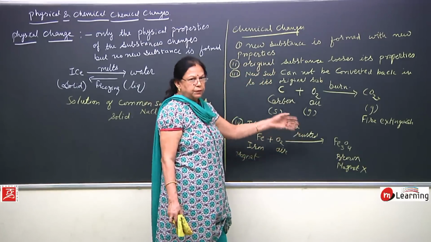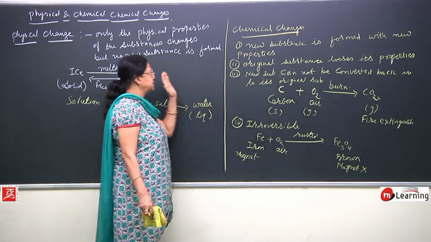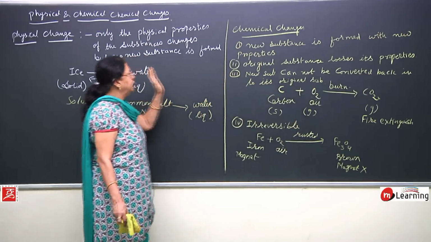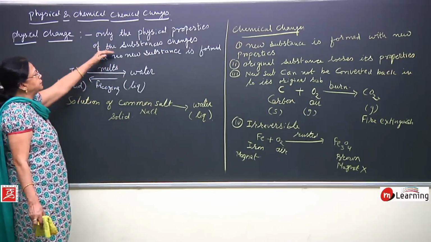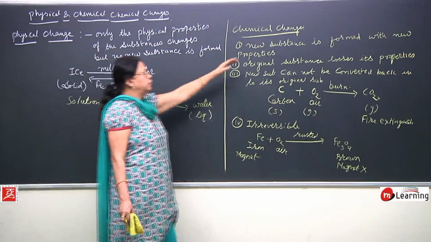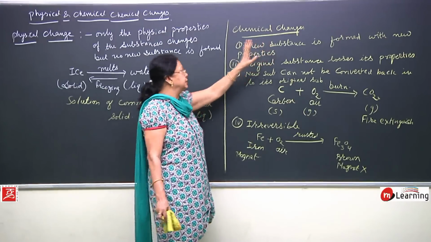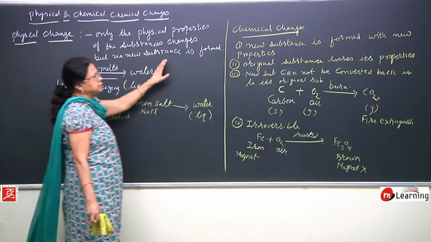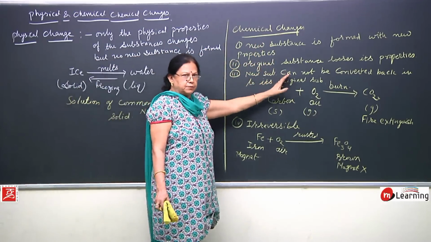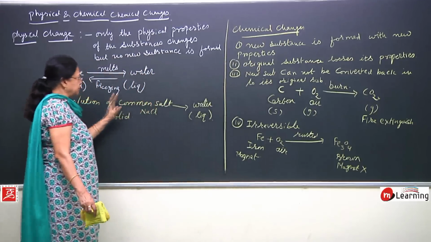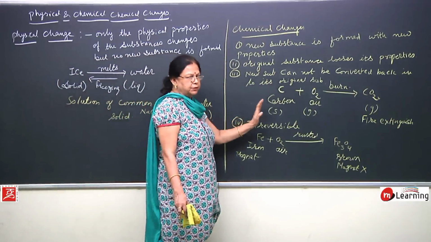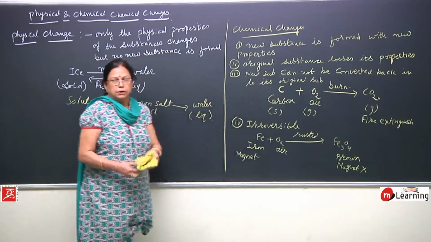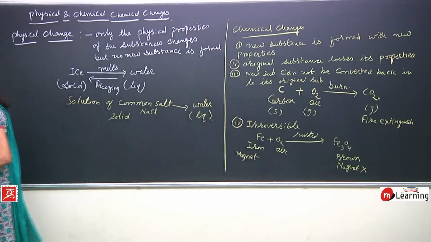New substance is formed. So, this is a physical change, this is a chemical change, and this is the difference between physical and chemical change. Here only the physical property changes, but here the chemical properties change. Here no new substance is formed, here a new substance is formed. Here it is a reversible change, and this is an irreversible change. You cannot get back the original substance. So, this is all about physical and chemical change.